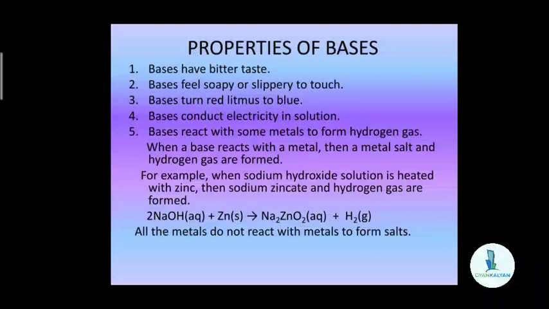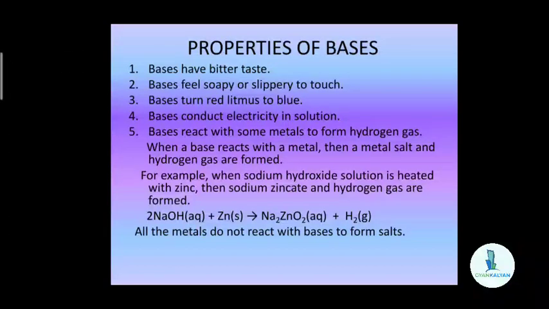The next property is that bases conduct electricity in solution. That is, they are electrolytes. When a base is dissolved in water, it splits up into ions, hydroxide ions and the metal ion present. Due to the presence of these ions, the solutions of bases conduct electricity.